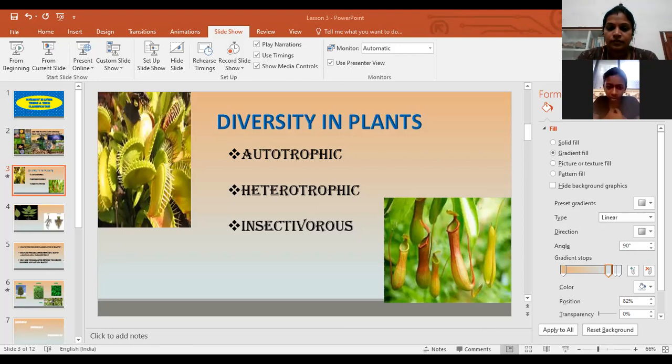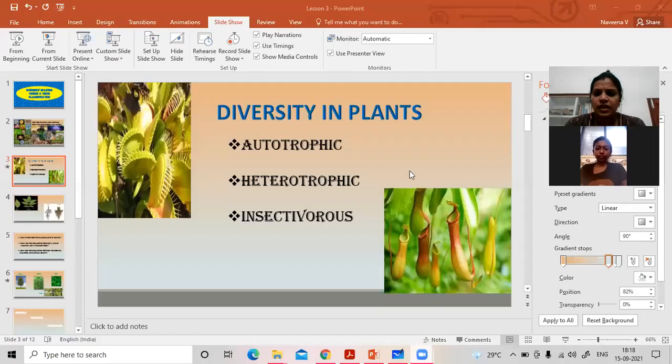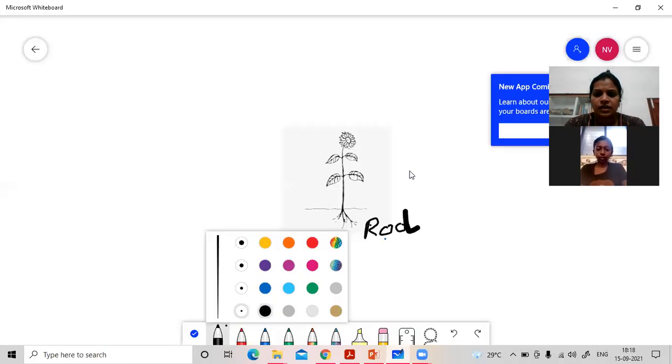Ma'am, I can't see the plant picture. I can see only diversity in plants, autotrophic and heterotrophic. Okay, you can't see the plant picture. One second, I will share it once again. Now, can you see? Yes, ma'am, I can see.